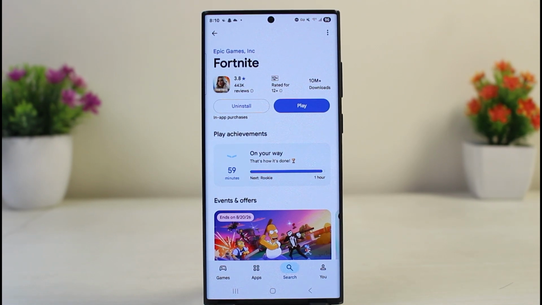Can Fortnite see what you do after you delete the app? So let me tell you guys, Fortnite cannot see what you do on your device after you delete the app. Once you uninstall the game, it is no longer running, has no access to your system, and cannot track your activity to see what files you look at.